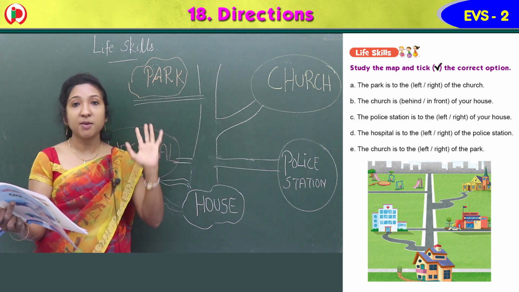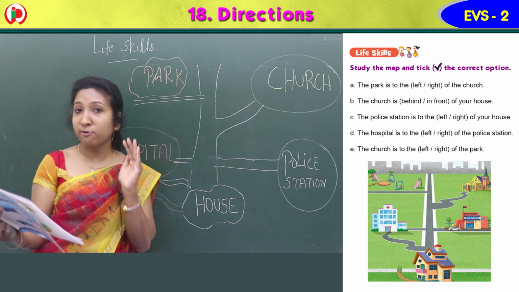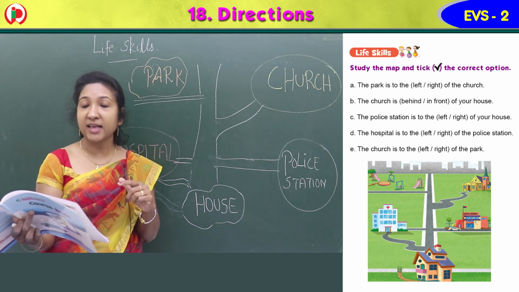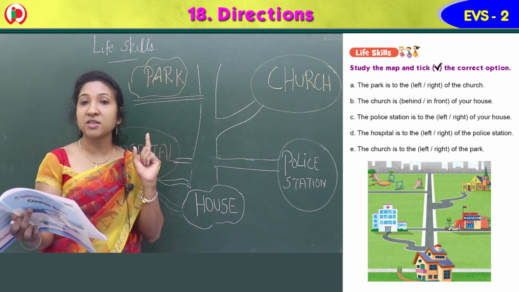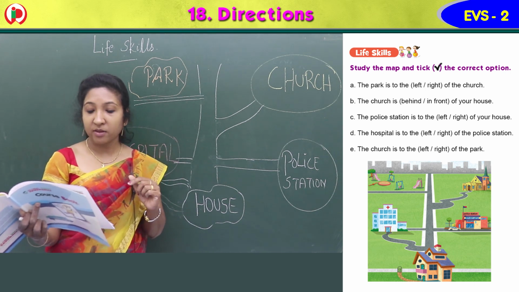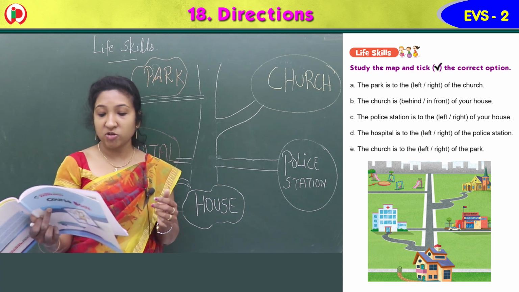You have to study this map, or carefully observe this, and tick the correct option. Questions are there. Two options are there. Which is the correct option? There you have to tick. First one, A. The park is to the left or right of the church.